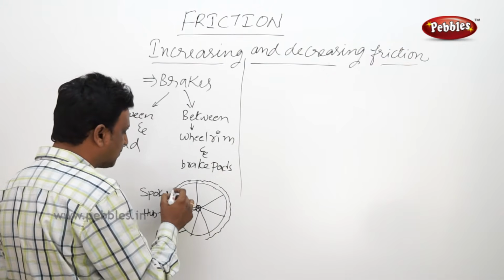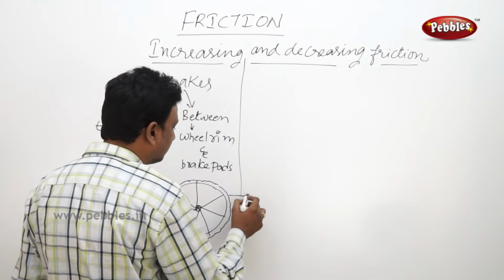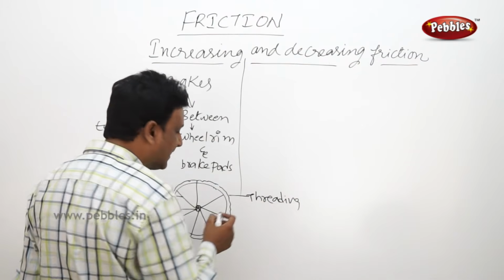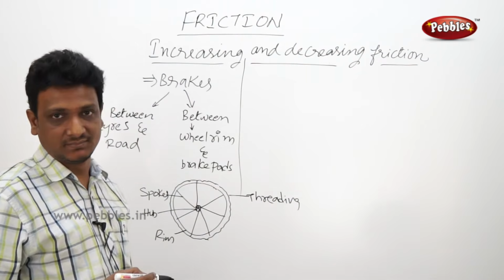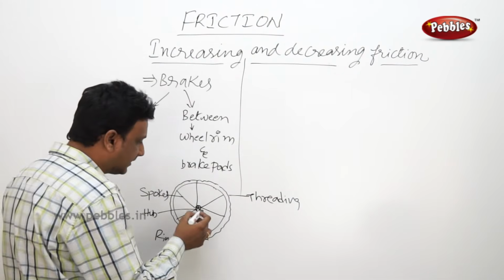The tire is not smooth. The tire has got so many irregularities called threading. What is the threading? The design on the tire is called threading. It is important. I will tell you why it is important later. Here these are the spokes.